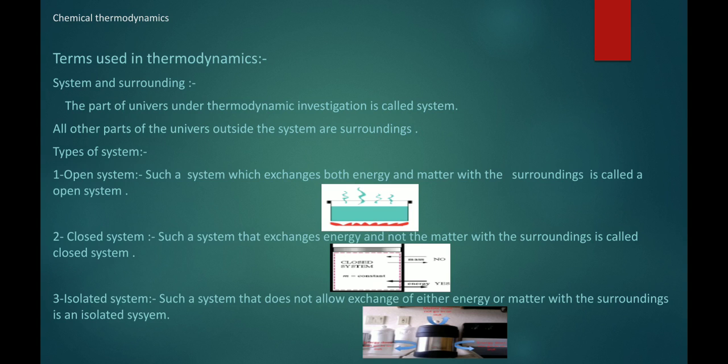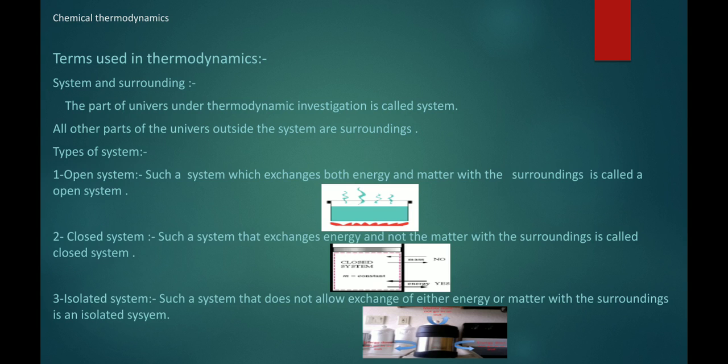Third one, last, isolated system. Such a system that does not allow exchange of either energy or matter with the surroundings is an isolated system. Neither material nor energy. So a system which cannot allow exchange of material as well as energy is called what? Isolated system.